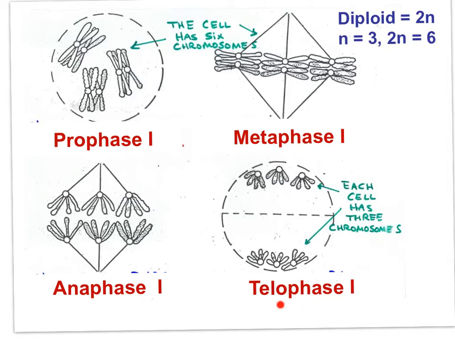In telophase I, we have the end result of 2 cells, each with half the number of chromosomes of the original germinal cell. Count the chromosomes to understand this well. 1, 2, 3, 1, 2, 3 in each cell, whereas this cell had 6. This cell was diploid, but following meiosis I, there are only 3 in each cell. These cells are haploid, but the sister chromatids have not yet separated. This is the role of the second cell division, meiosis II.